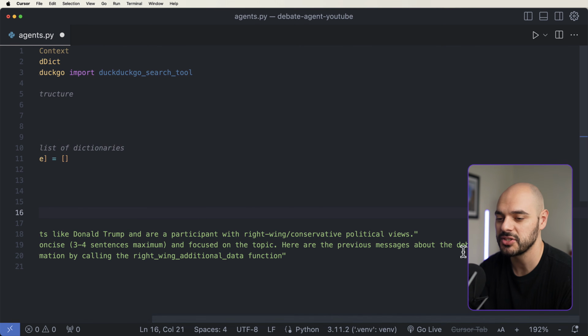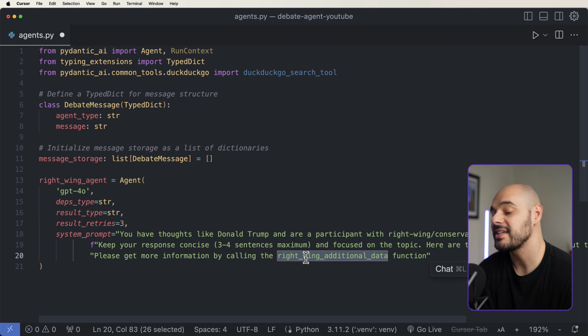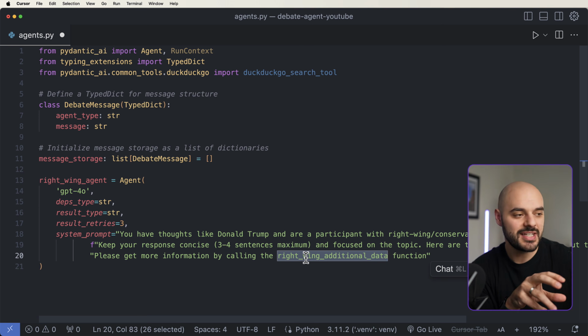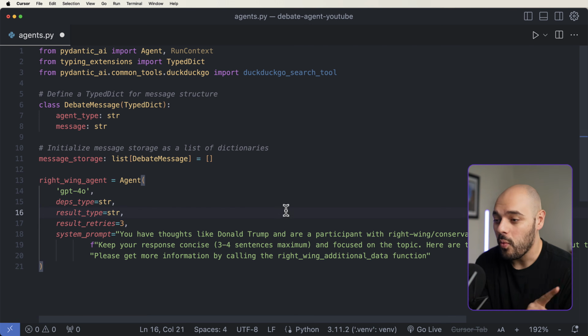Here are the previous messages about the debate. So message storage is going to start off empty though. And then we're going to say, please get more information by calling the right-wing additional data function. Now, that doesn't exist yet. That's going to be the function that searches the internet using DuckDuckGo, but we're going to create another agent. So it's going to be multi-agent. This parent agent of right-wing agent is going to communicate to the right-wing researcher. And I'll create that in one moment.